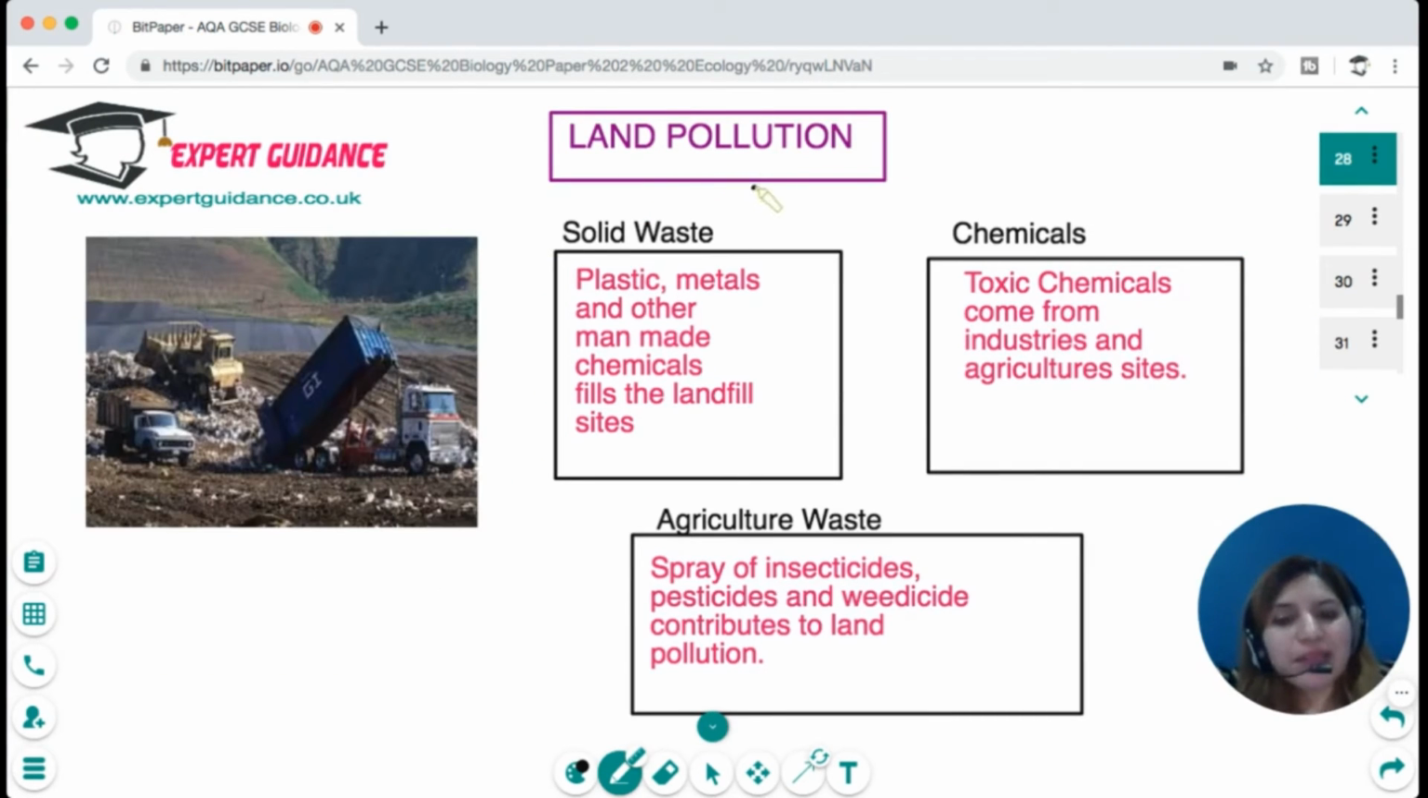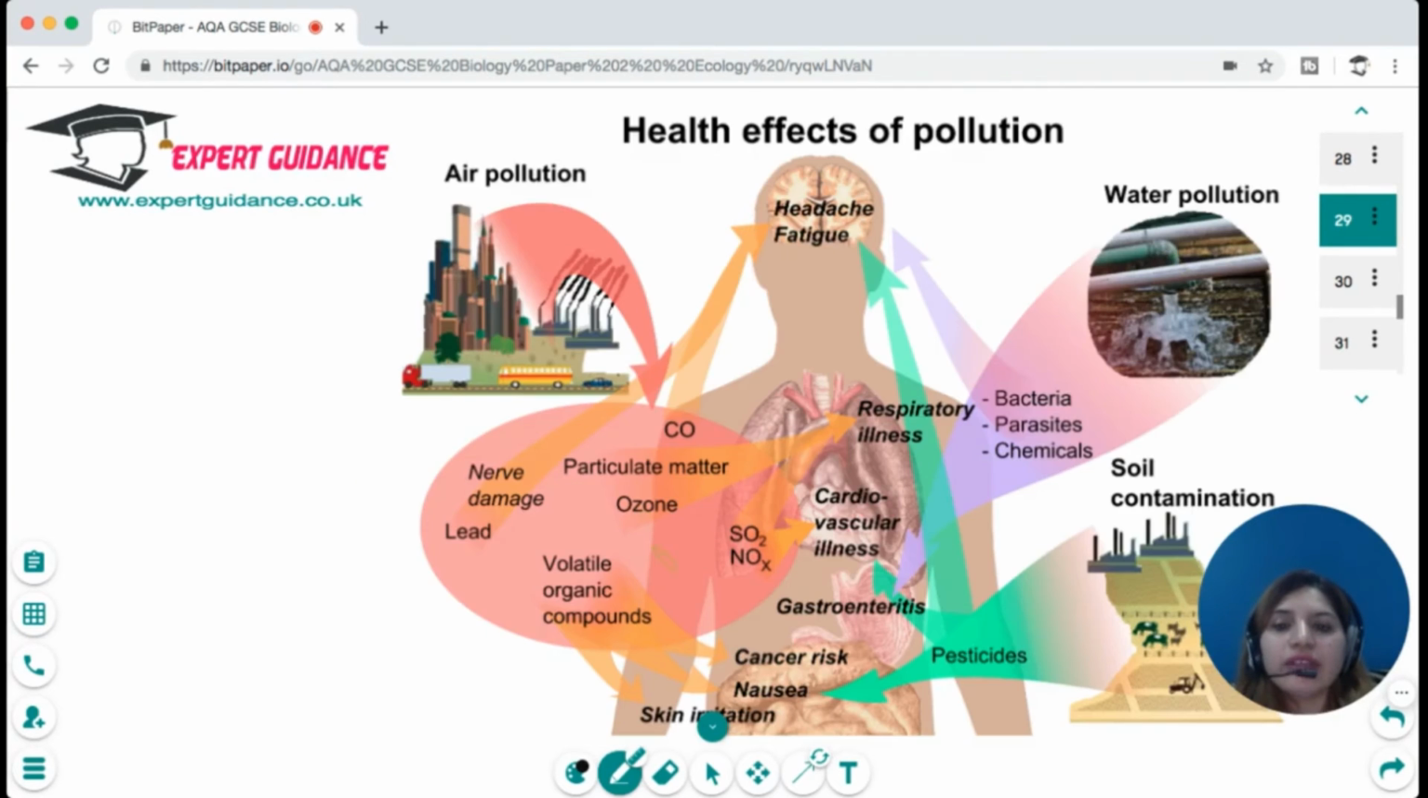Next is land pollution. The land pollution contributors are solid waste like plastic, metals, and other man-made chemicals that fill the landfill sites, and the chemicals that come from industries and agricultural waste, which are the spray of insecticides, pesticides, and weedicides, which contribute to land pollution. Now, this is what all the pollutions are doing to the human body.